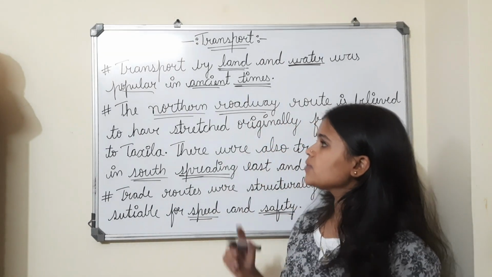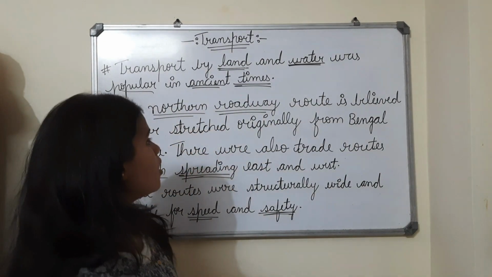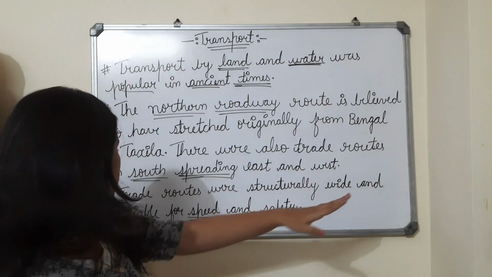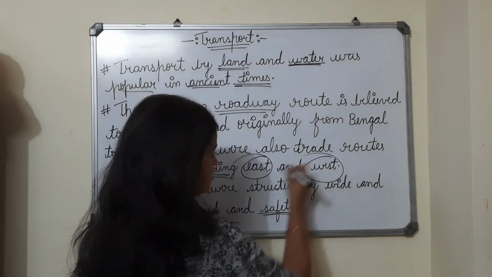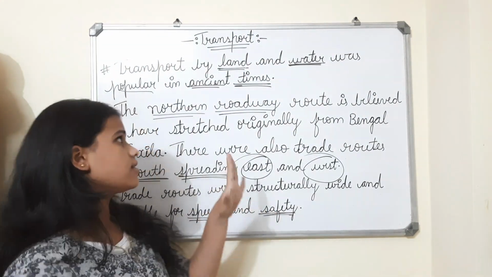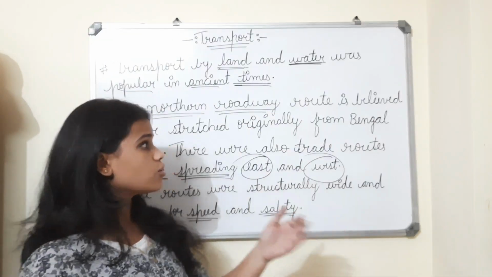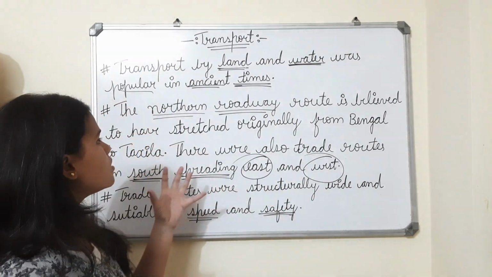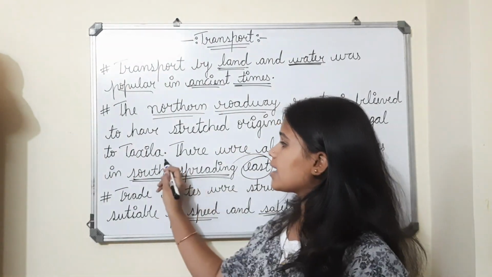Okay, the second point: the northern roadway route is believed to have stretched originally from Bengal to Taxila. There were also trade routes in the south spreading east and west. So after seeing that transport was mostly popular by land and water, when we see the northern roadway route, it was believed to originally stretch from Bengal to Taxila.